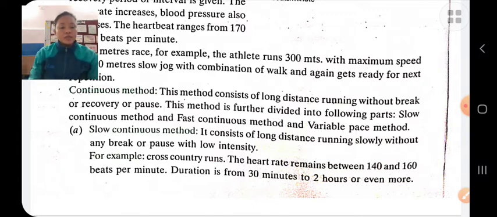The distance is across 10 to 20 kilometers and the time is about 1 to 2 hours, and our speed is low. For examples, cross country, cycling, etc.